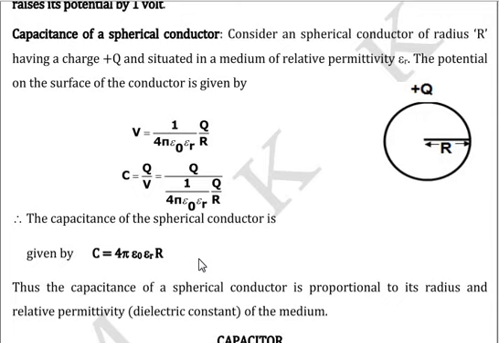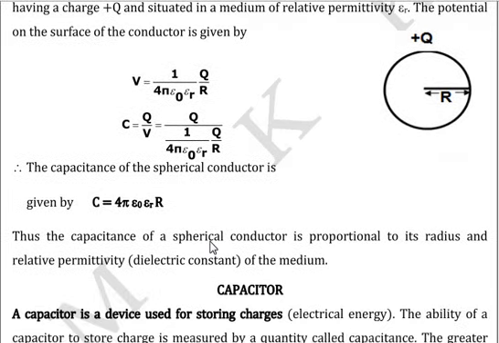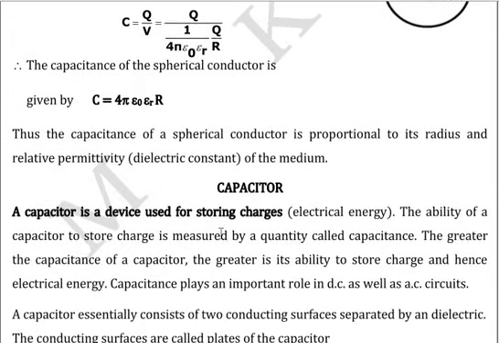It will always be very difficult to have conductors in order to have the capacitance. Therefore, people thought of a new device known as capacitor. A capacitor is a device used for storing charges.